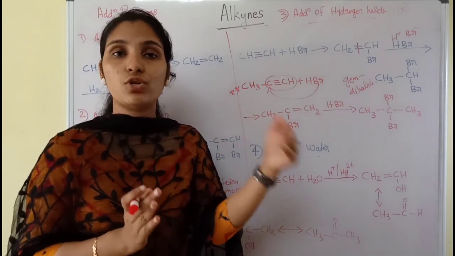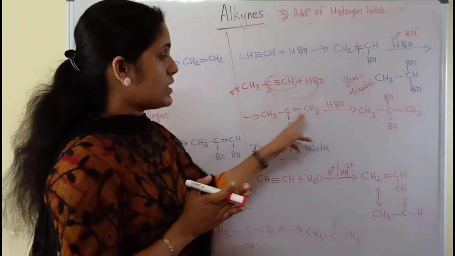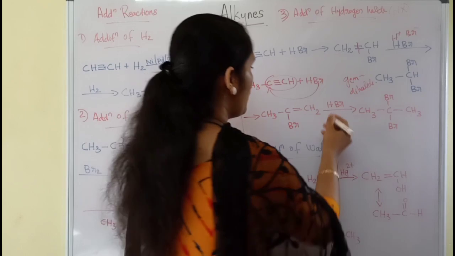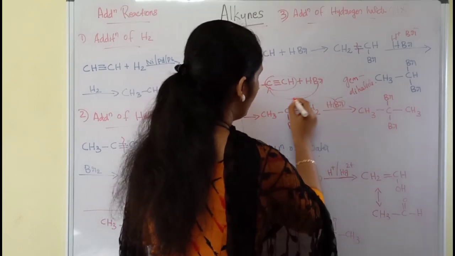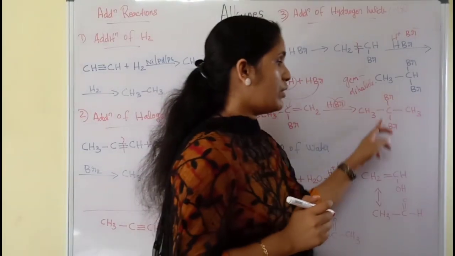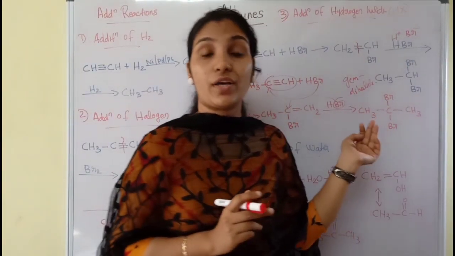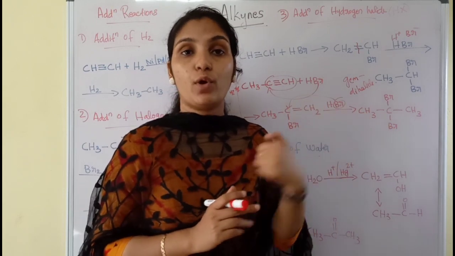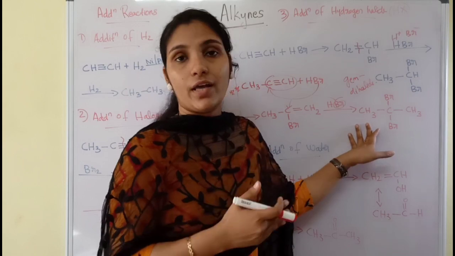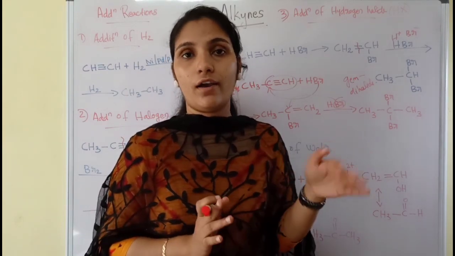Okay, so again it should be treated with one more halogen atom. Even then the addition will be according to the Markovnikov's rule, because this is still an unsymmetrical alkene. So here again the negative part Br will come to the carbon with fewer hydrogens, and thus we will get 2,2-dibromopropane. So this is also a geminal dihalide, not vicinal.